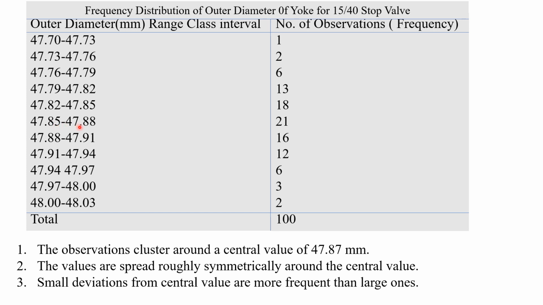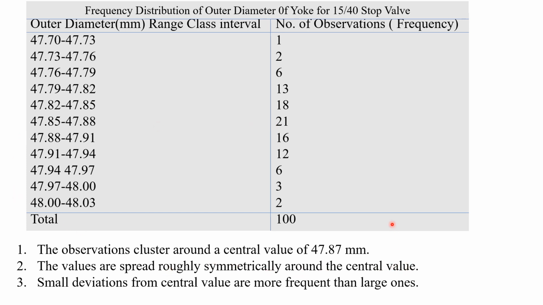Here we can see that in this range, most of the components, that is the diameter of the yoke, are present, because 21 of the total yokes which we have measured have their dimension lying in this range out of 100. So it gives us the information that the observations cluster around the central value, that is 47.87 mm. Here I mentioned that it is clustered in this range.